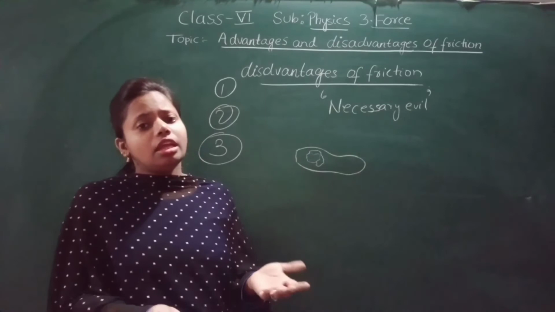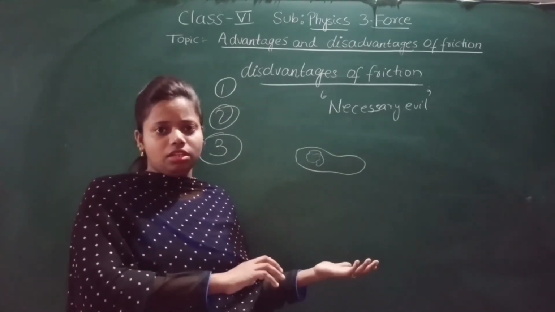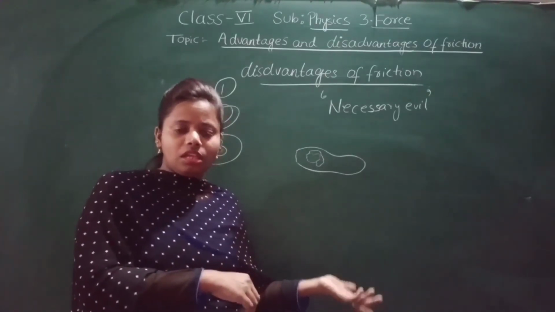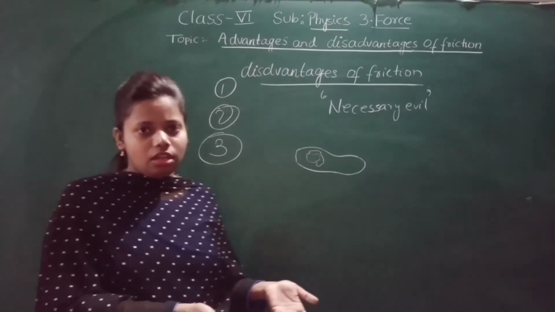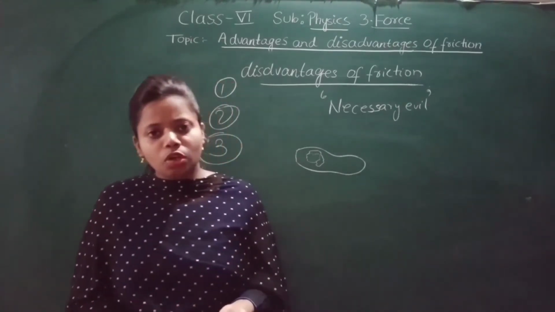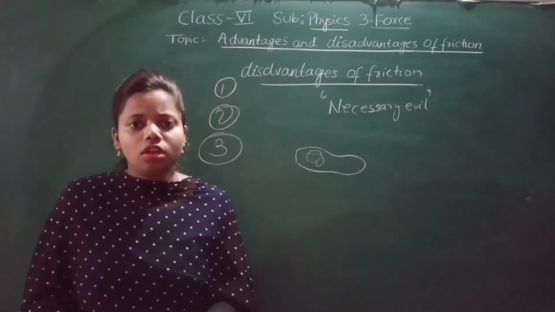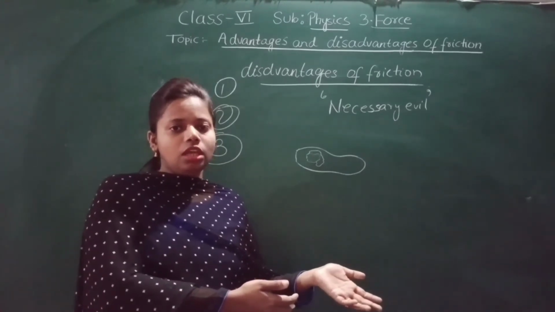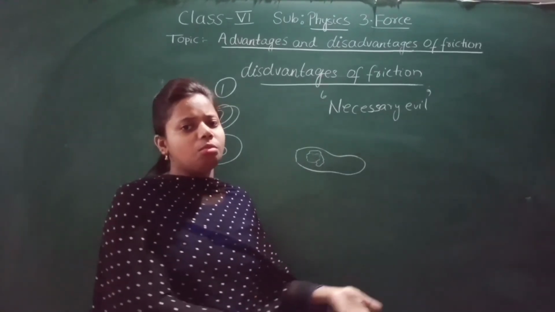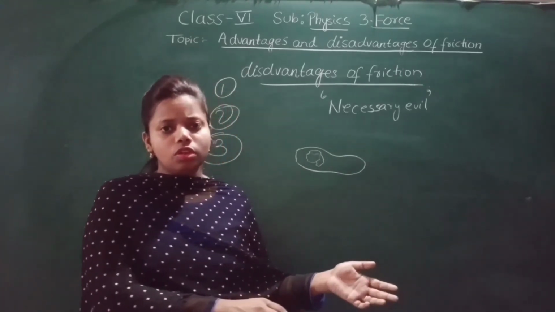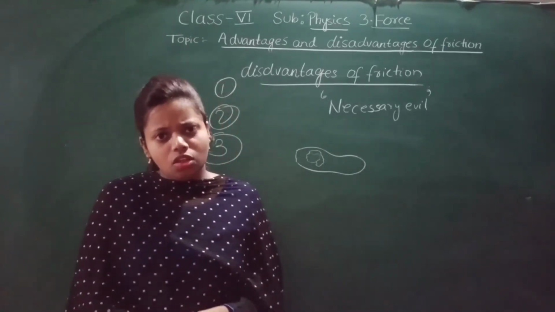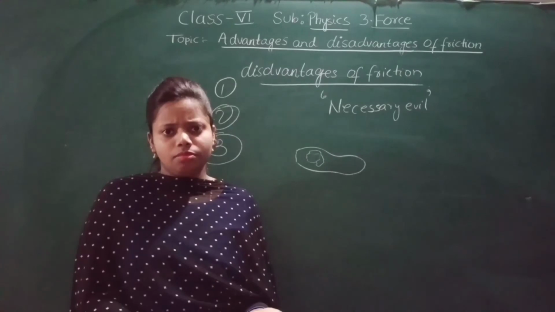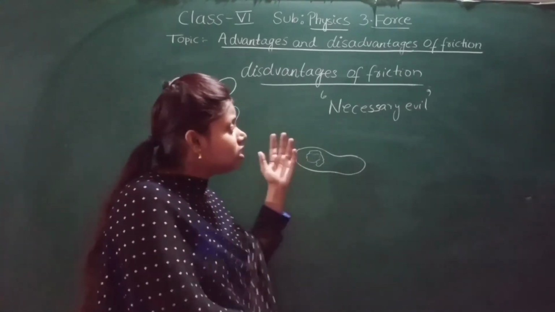But we have seen so many advantages and disadvantages. The machine gets damaged, our shoe soles wear and tear. But on the other hand, if friction were not there, we would not be able to work. If friction were not there, a body would continue to move. It would never stop. Because of friction only, we are able to walk, and things are able to move. So there are disadvantages, there are advantages. Though it has disadvantages, we still need friction. That is why friction is a necessary evil.